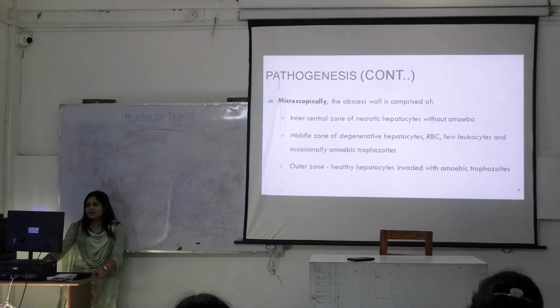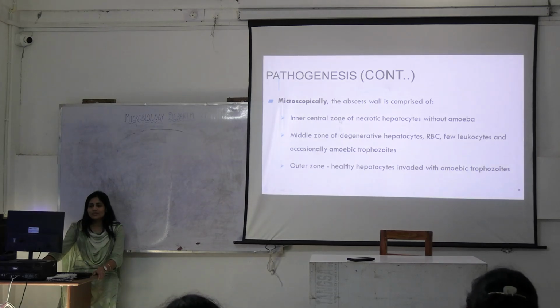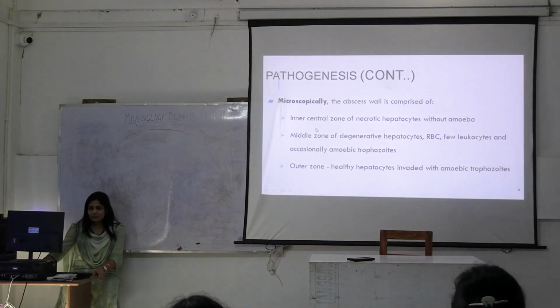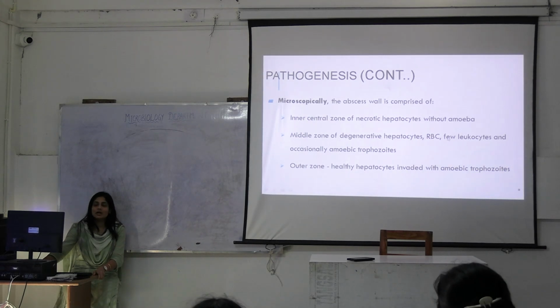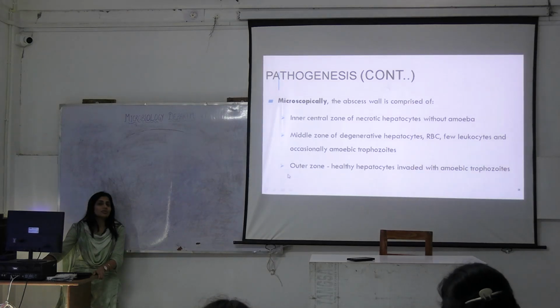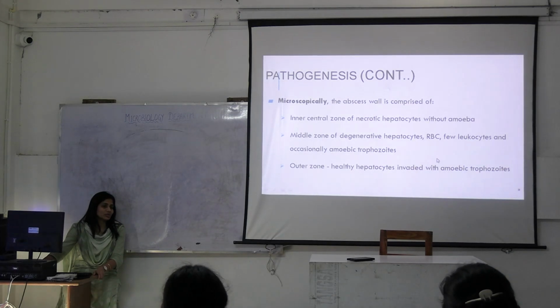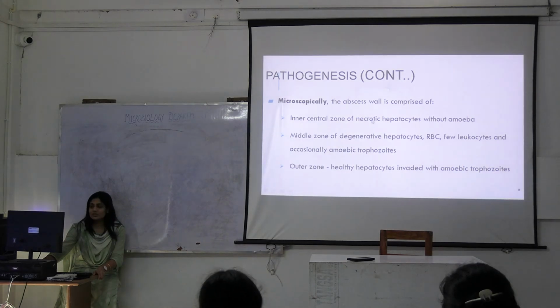Microscopically, what will you see? This abscess will be comprising of all these walls, okay. This inner central zone will show you necrotic hepatocytes, but there will be no amoeba in it. Amoeba will be where? In the outer zone. Why? Because it has to feed on the fresh hepatocytes, good hepatocytes, right? So it's causing necrosis, right?